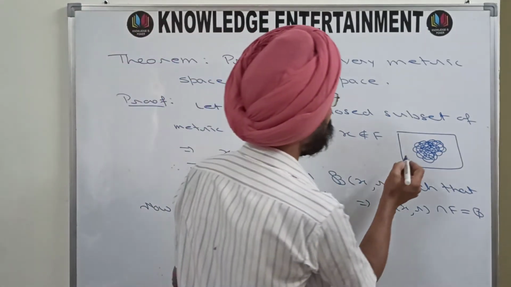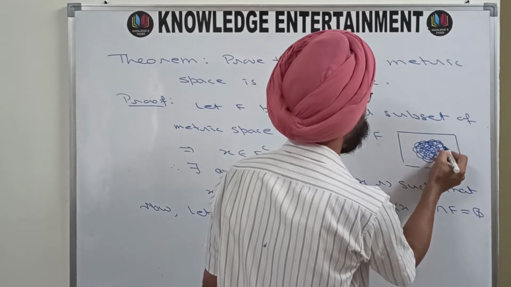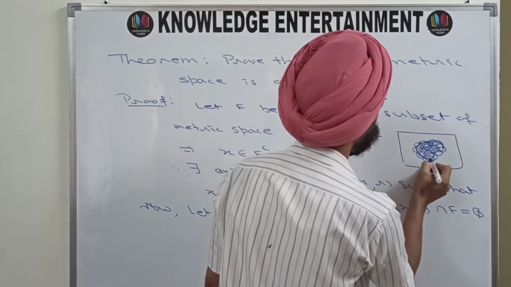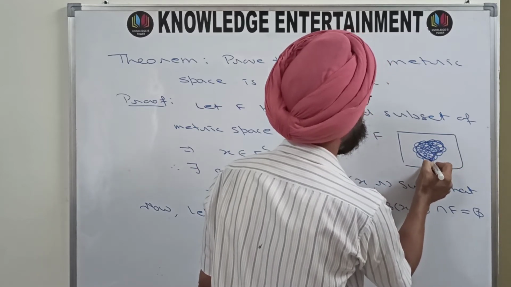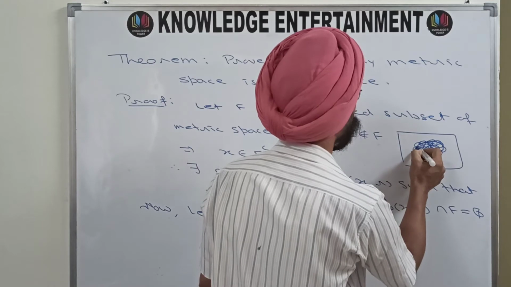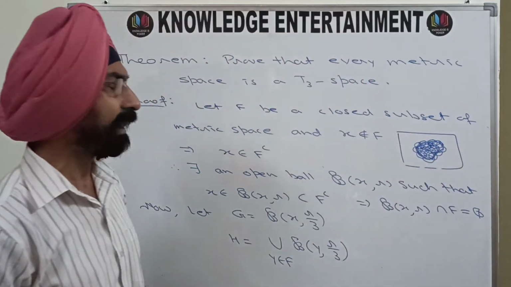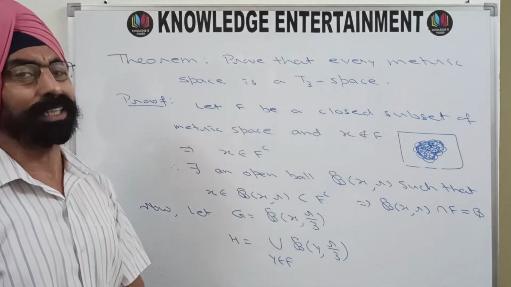So definitely this is the set F. I have darkened it a little bit, up to what extent it is possible. This is clearly covered by the union of all these open balls.